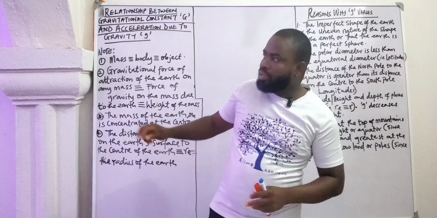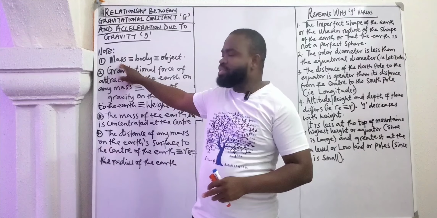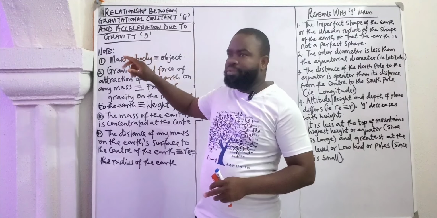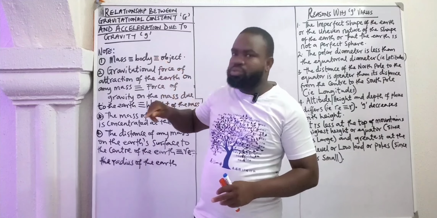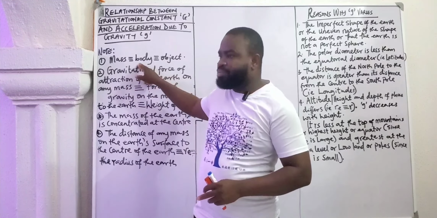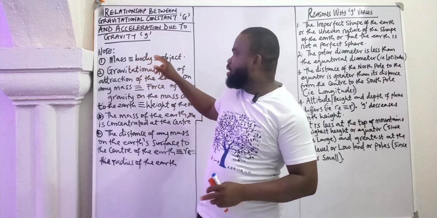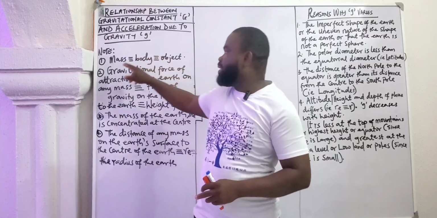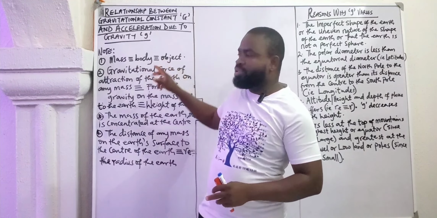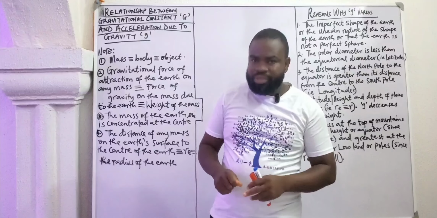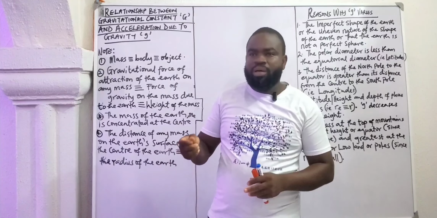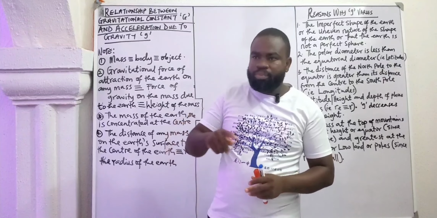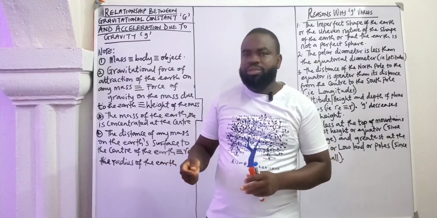Number one, anywhere you see the mass referred to, called, or named, it also means a body. It also means any object. So mass, body, object, they mean one and the same thing. So if I say the mass of a body, I also am referring to the body or the object.